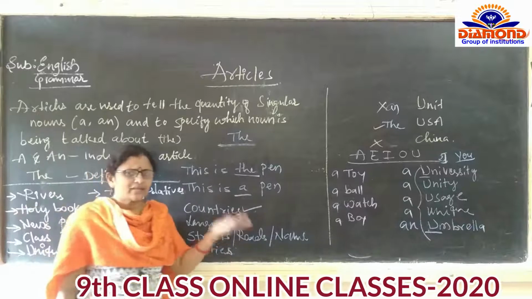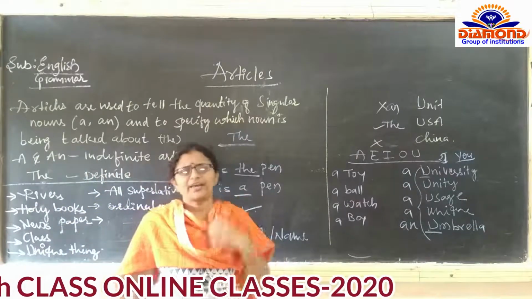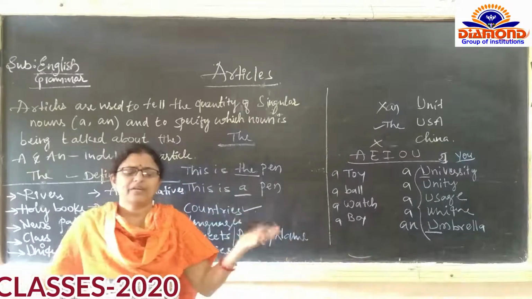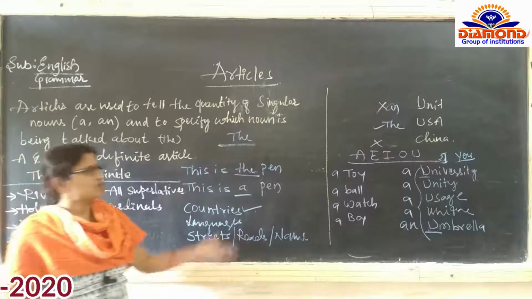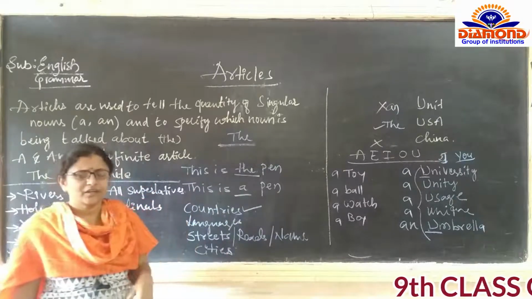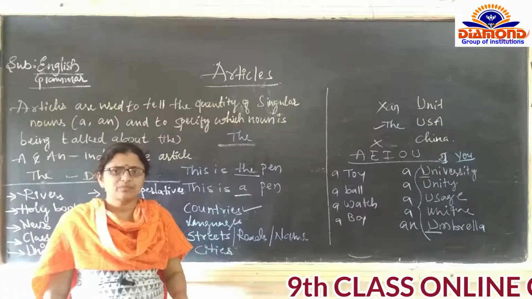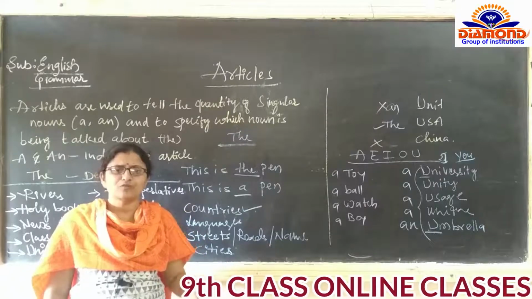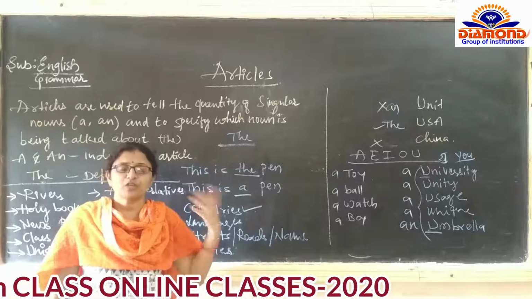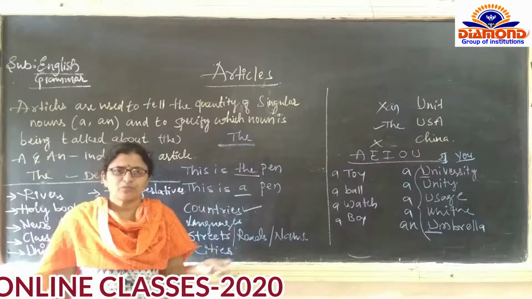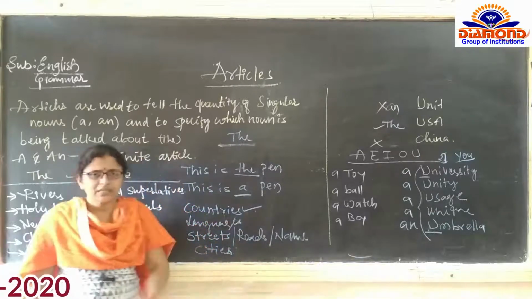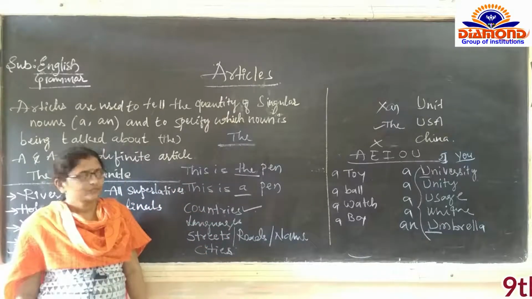Article means a, an and the, as we are going to call them. Where do we put a and an? Before vowels we should write an. Before consonants we should write a. And the is the definite article. Before the name of a place, rivers, mountains, valleys, newspapers, holy books, the is to be used. Oh, okay, over. Our articles are over.